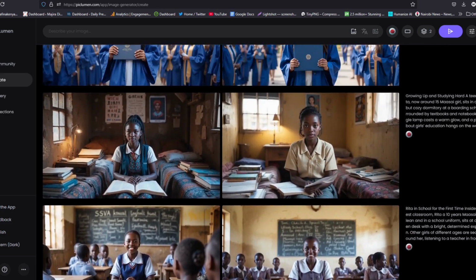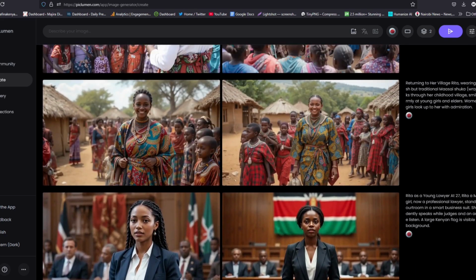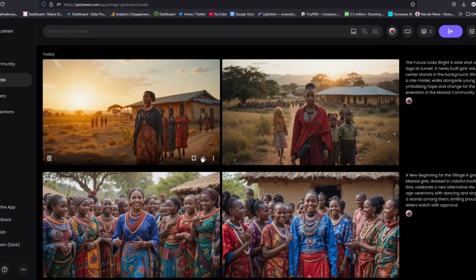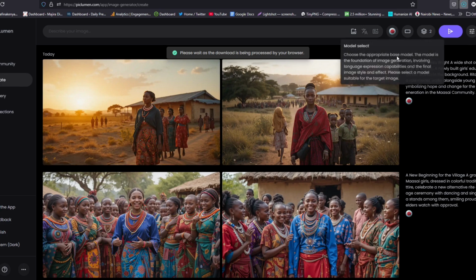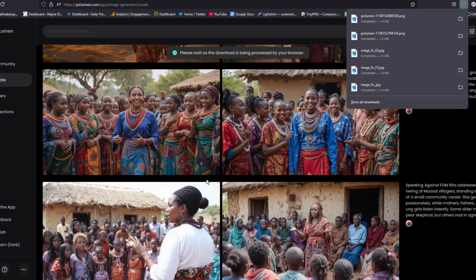So once you have collected all those photos, as you can see them here, it is time to download. Now to download them, all you need to do is to click on the download button, as you can see here. Just click on download, and under each you will see them get downloaded. That's done. Go ahead and download all of them.